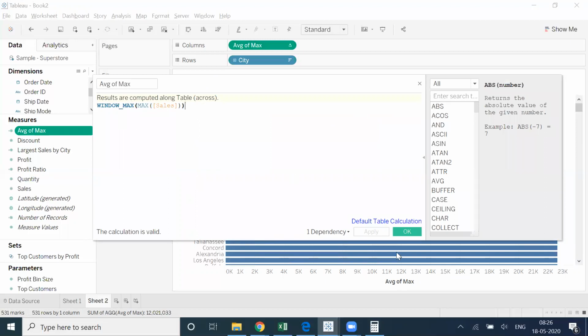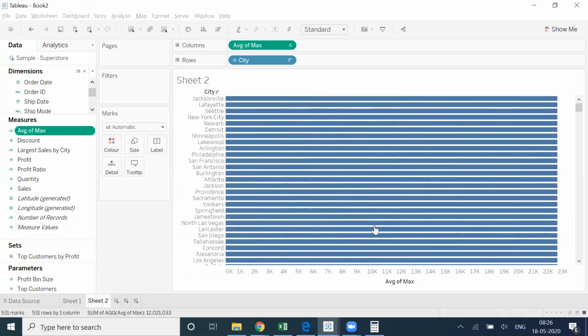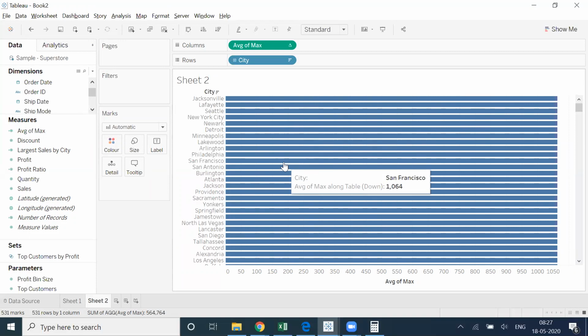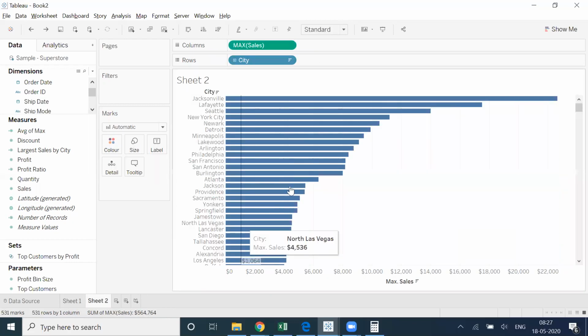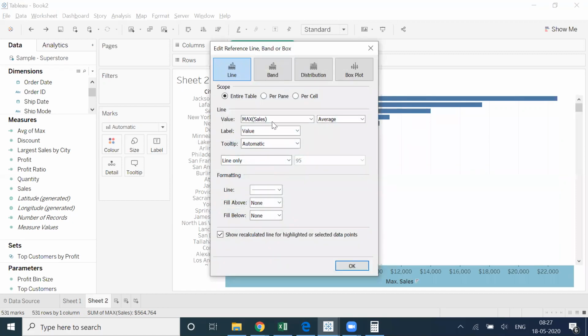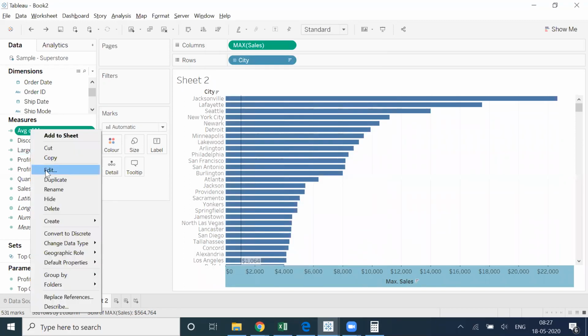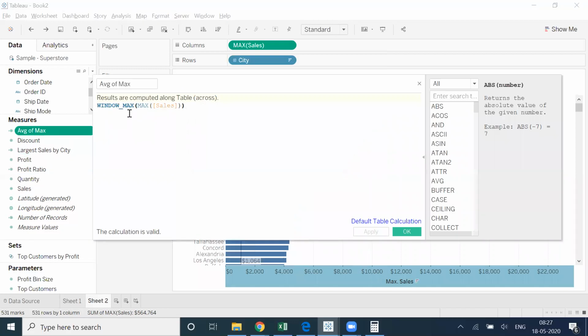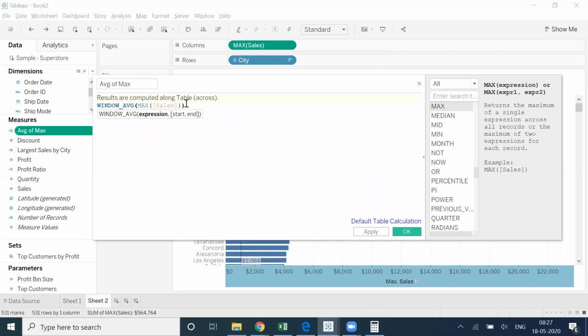Window max, actually we have to take window average of max of sales, and now you can see that what we are getting is 1064, right? And here also we are getting the same as the previous chart, 1064. The same thing we did here also. So when we create this average reference line, we are taking max of sales and taking the average of the entire table, which is the same formula, same logic basically. Window average of max of sales.